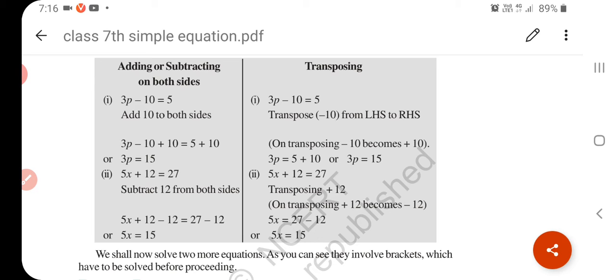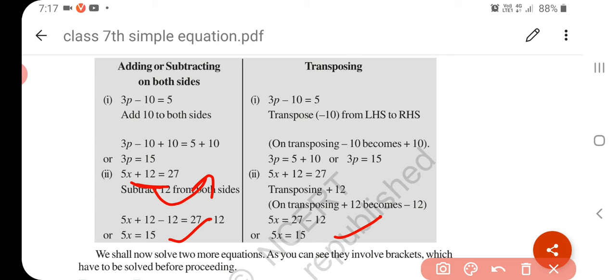So in the balancing method we have to subtract 12 from both sides. And in the transposing method, if it is plus 12, then transpose it to the other side. If here is a plus sign, it becomes minus 12. On transposing, plus 12 becomes minus 12. So here and here, both answers are the same.